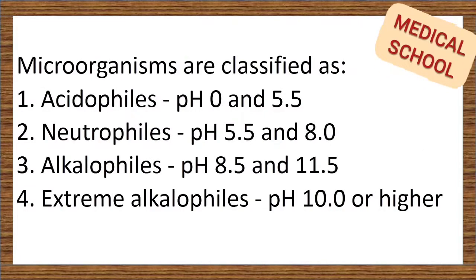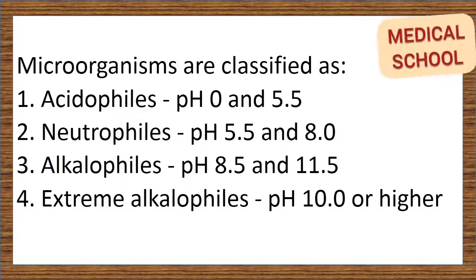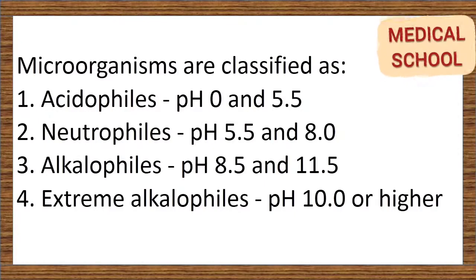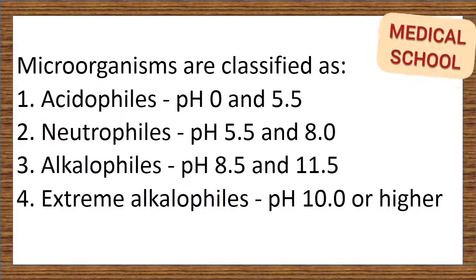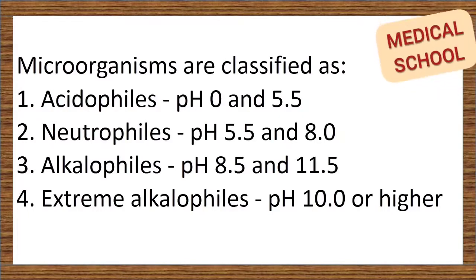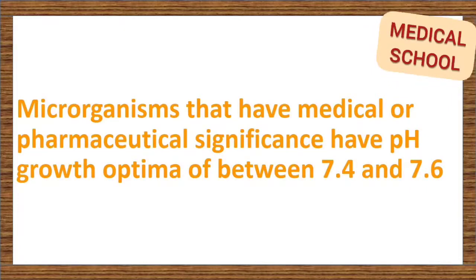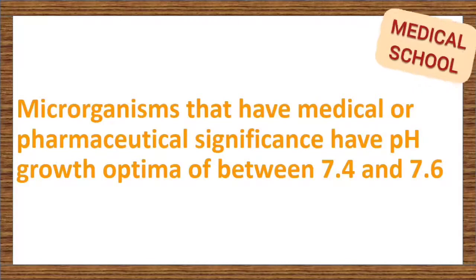Microorganisms are classified according to pH: acidophiles grow best between pH 0 and 5.5. Neutrophiles grow best between pH 5.5 and 8. Alkalophiles grow best between pH 8.5 and 11.5. Extreme alkalophiles grow best at pH 10 or higher. Microorganisms that have medical or pharmaceutical significance have pH growth optima of between 7.4 and 7.6.